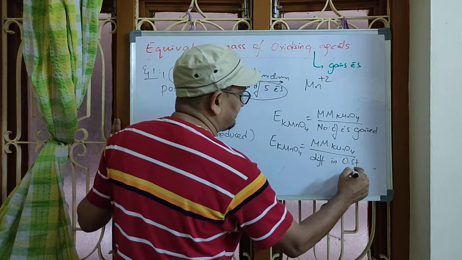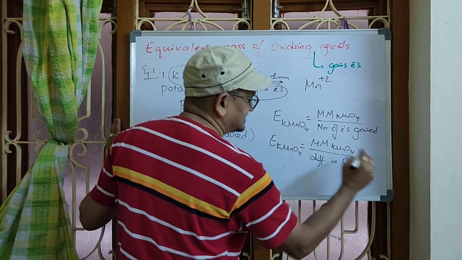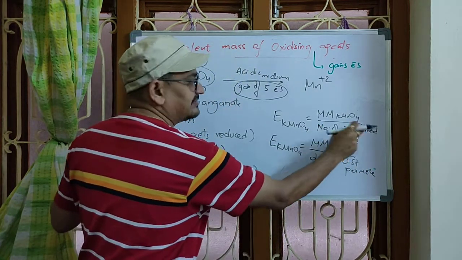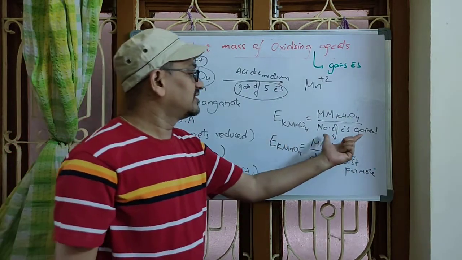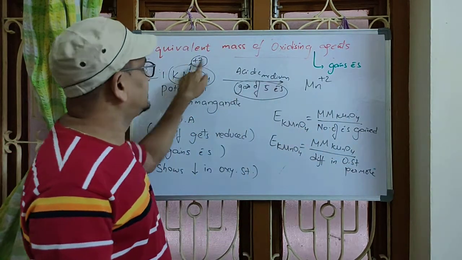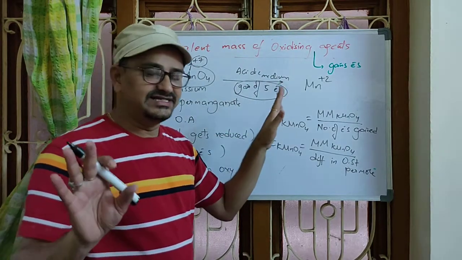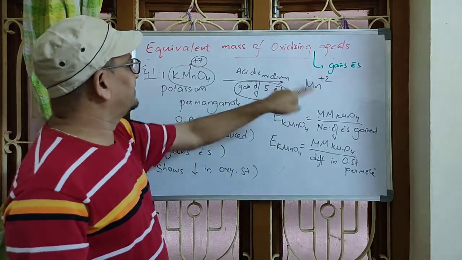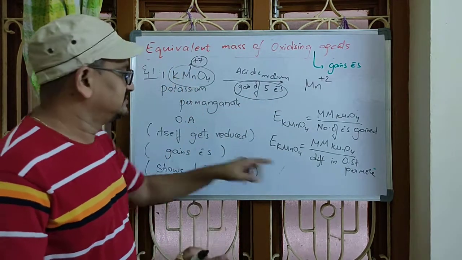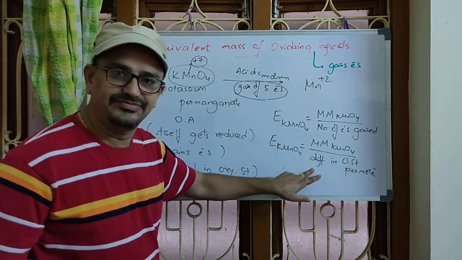Difference in oxidation state per mole of oxidizing agent. The number of electrons gained by 1 mole is nothing but the difference in oxidation state for 1 mole. You got the point? Is that clear? See, these two mean the same.